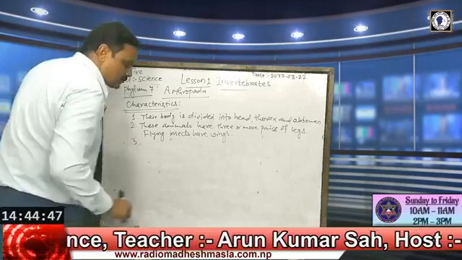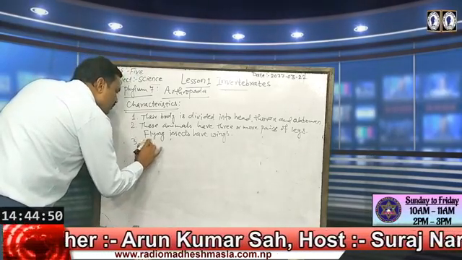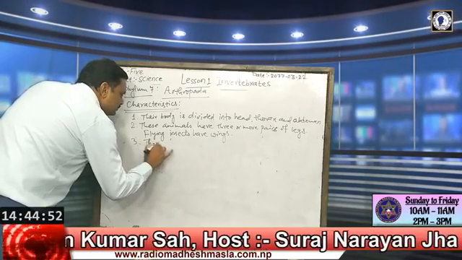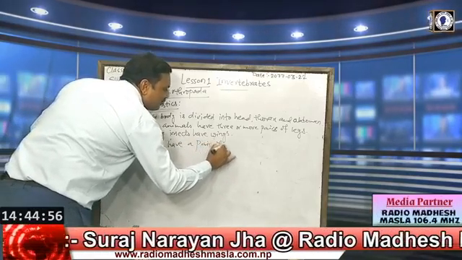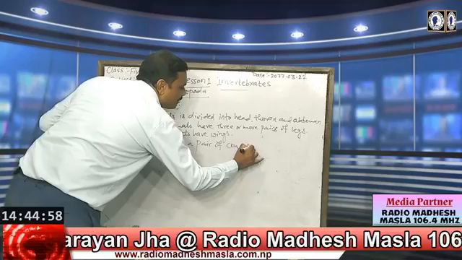Third characteristic, they have a pair of compound eyes.